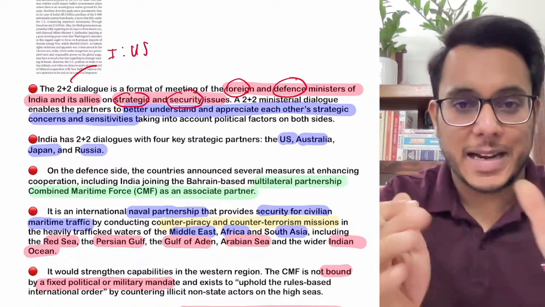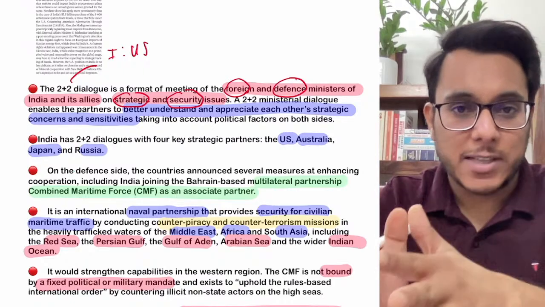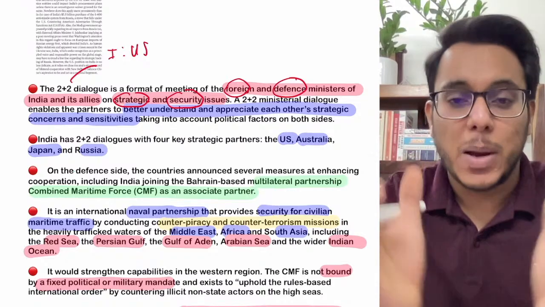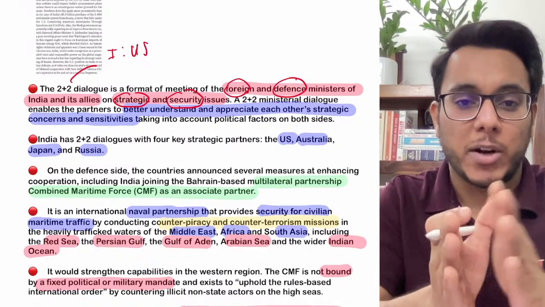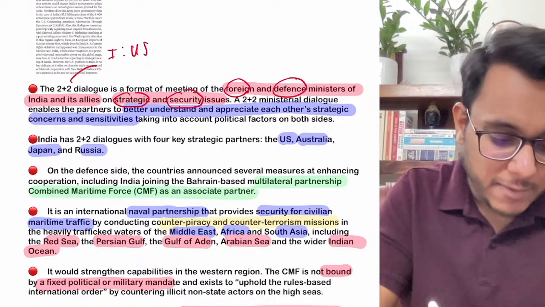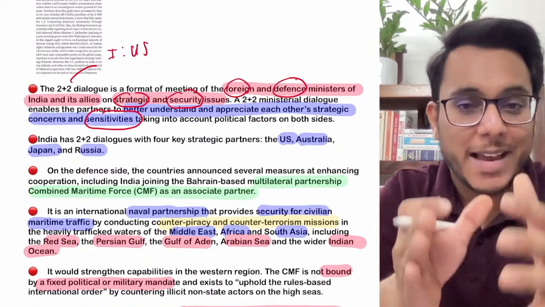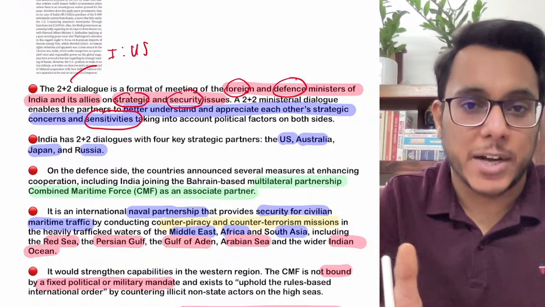It means that India's foreign minister and defense minister have met the USA's foreign and defense ministers. Now guys, in this particular 2+2 meet, the sensitivities of both the countries can be shared. Now understand why I'm talking about this point on sensitivities.